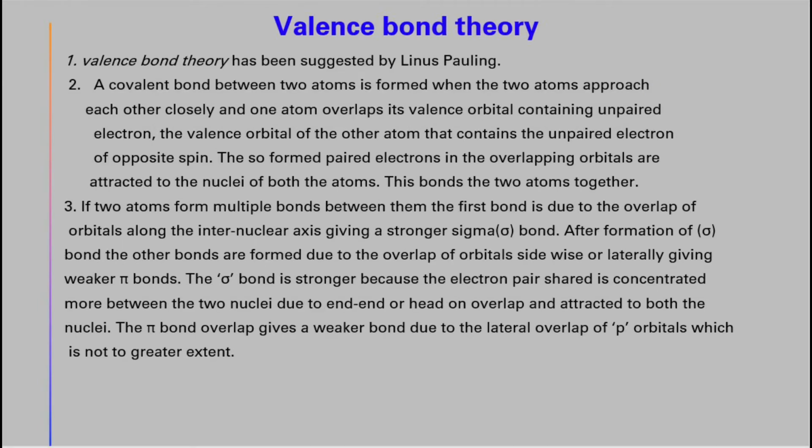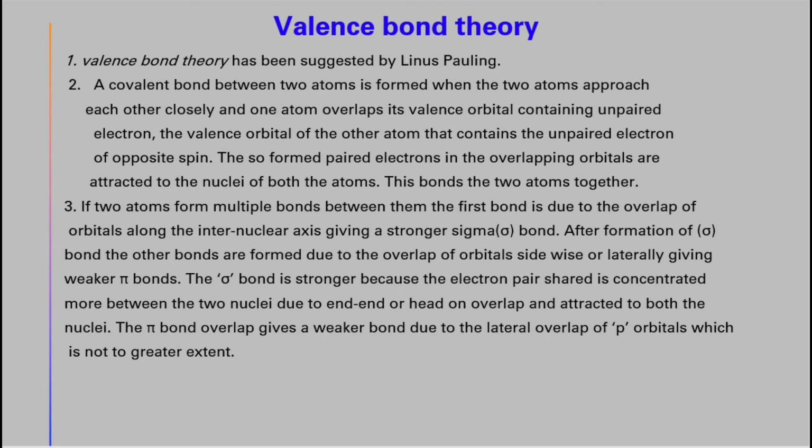Valence bond theory. Valence bond theory has been suggested by Linus Pauling. A covalent bond between two atoms is formed when the two atoms approach each other closely. One atom overlaps its valence orbital containing an unpaired electron with the valence orbital of the other atom that contains an unpaired electron of opposite spin. The paired electrons in the overlapping orbitals are attracted to the nuclei of both atoms. This bonds the two atoms together.